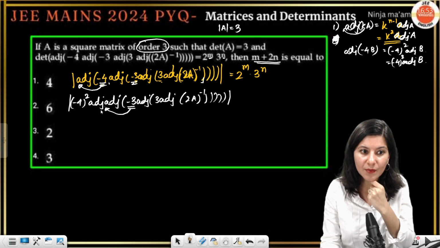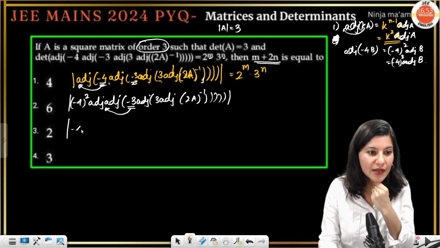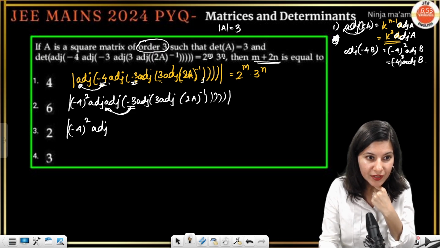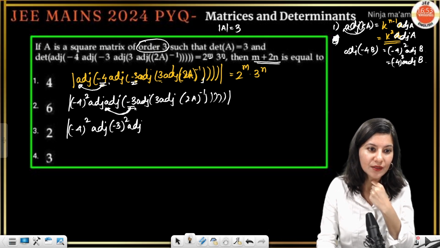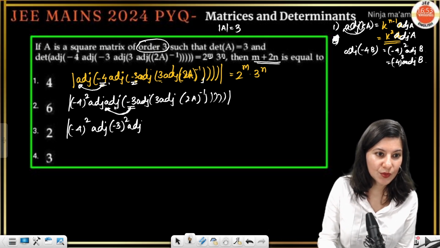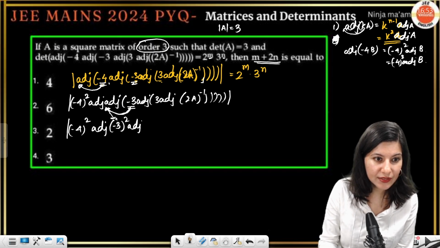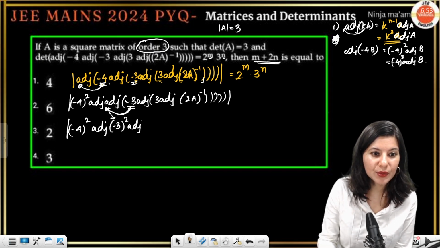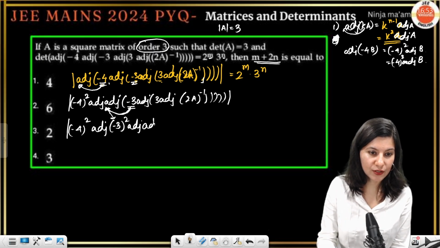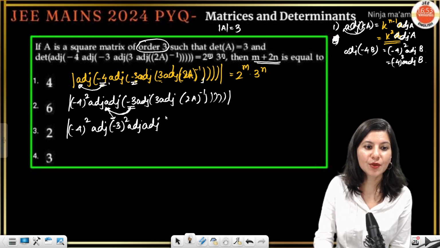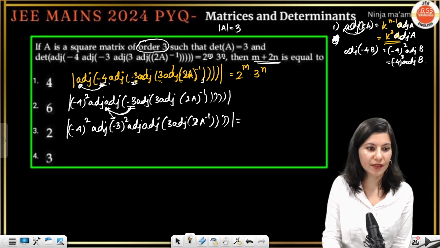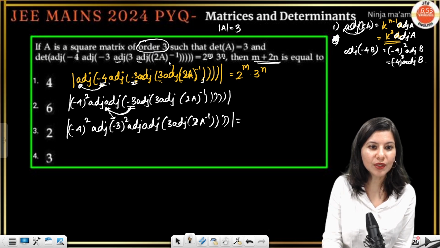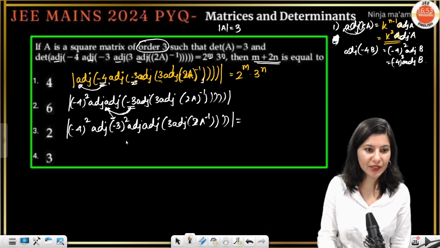So this is -4 square adjoint, and this comes over here, -3 square, then adjoint. So this -3 is gone. How many adjoints? 1, 2, 3, 4. Now 3 adjoint, 2 inverse. Total 4 adjoints now.